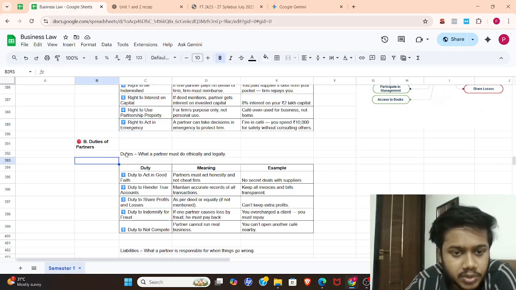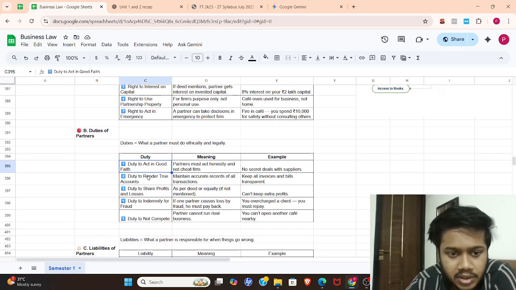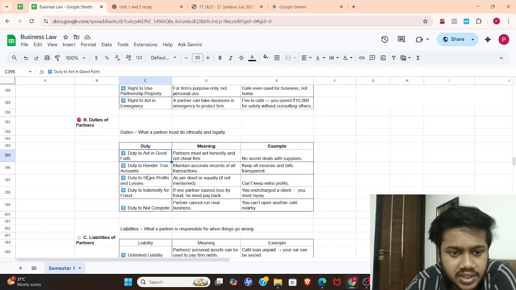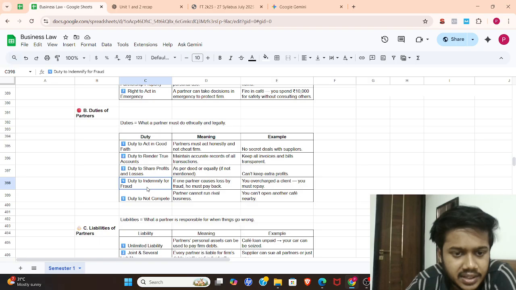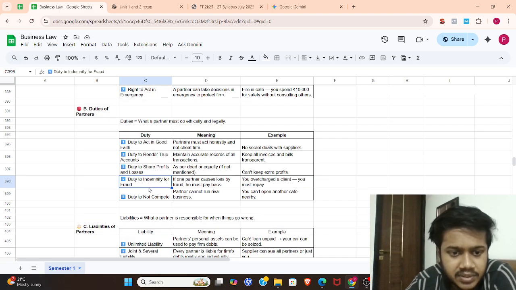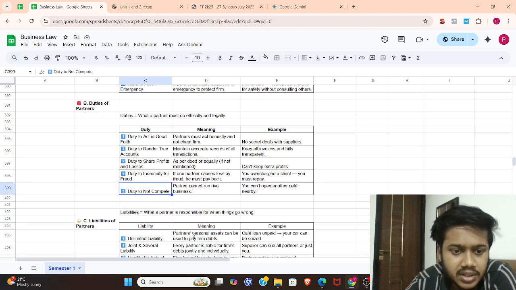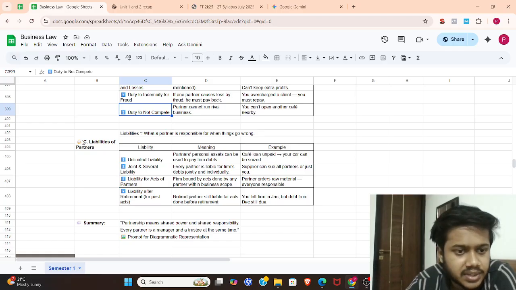Now move to the duties: what a partner must do ethically and legally. Not compete with the other partners. Follow all lawful orders. Make sure their accounts are clear. And indemnify the firm for fraud. Basically, don't overspend money and have the firm reimburse it. Don't do that. Duty to not compete.